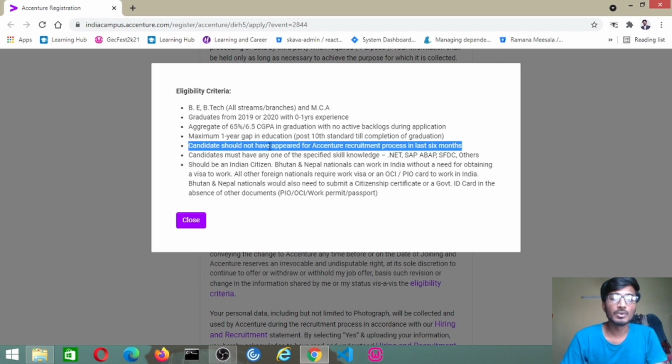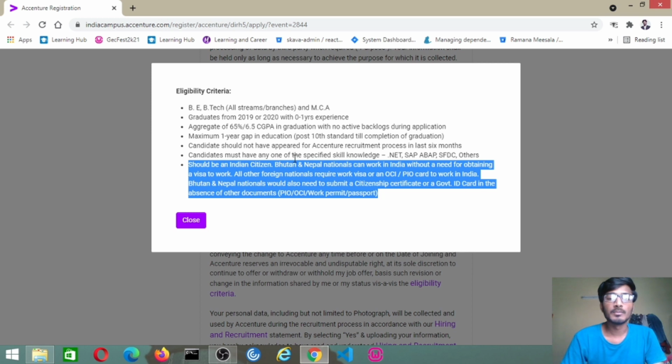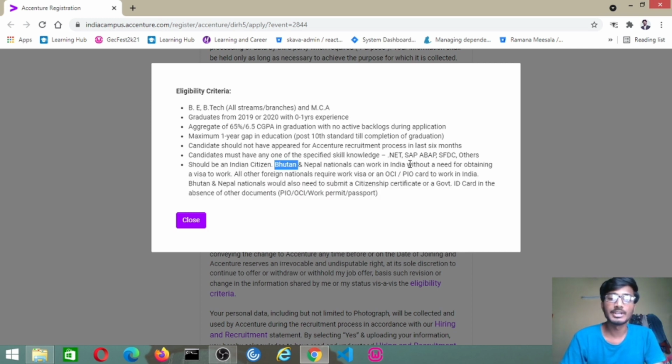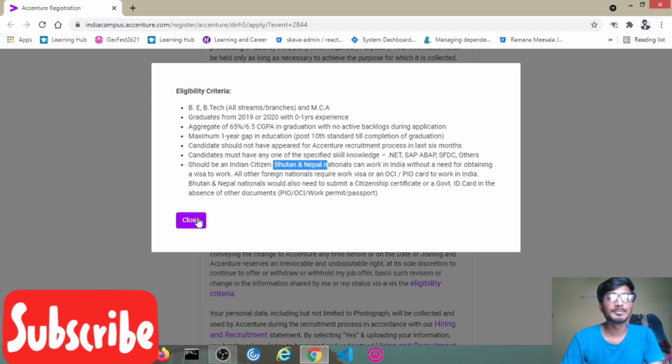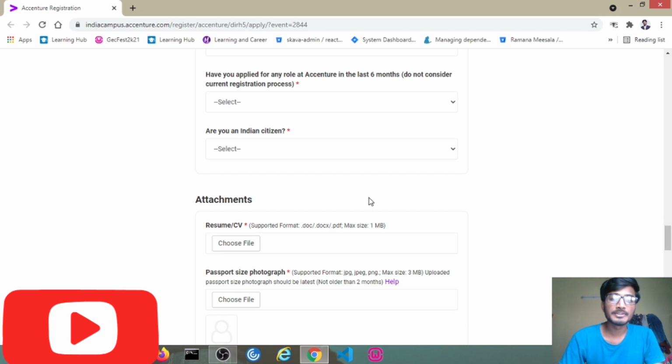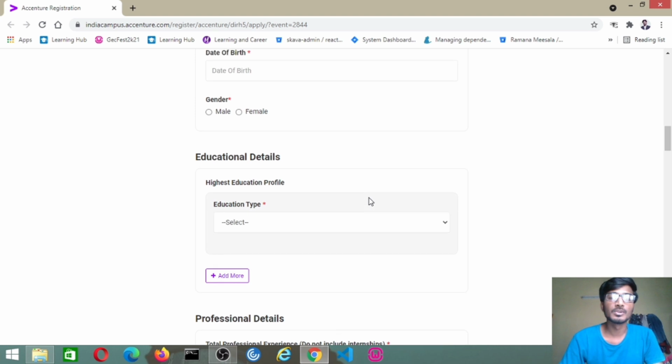Candidates must have one of these specific skills, like .NET, SAP, ABAP, and SFDC and others. If they have one of these skills, then it will benefit those candidates to get the job easily. And they should be an Indian citizen; nationals from Bhutan or Nepal can work in India without needing a visa. So mainly for Indians, and candidates from Bhutan and Nepal can also work without a visa. These are the things they have mentioned about eligibility criteria. Let me close this. So this is about the job description and eligibility criteria for this Accenture job of associate software engineer. Let me go to the form.